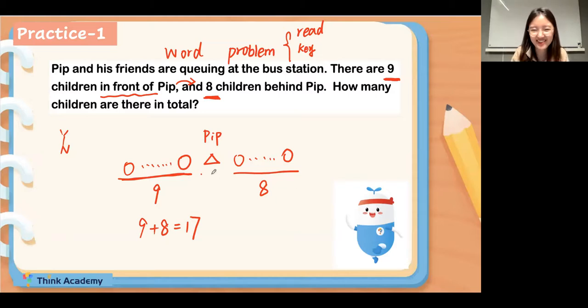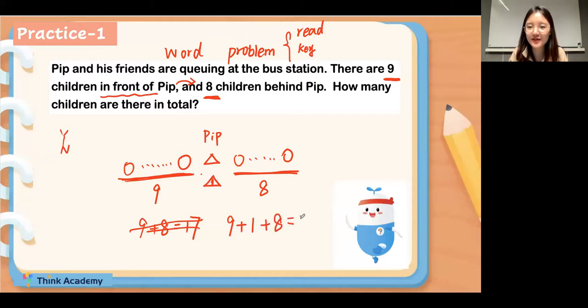Yes, let's count. Please do not forget Pip. If I just use 9 plus 8, then Pip will be forgotten, right? We need to use 9 plus 1. There is Pip and plus another 8. So the final answer will be 18.